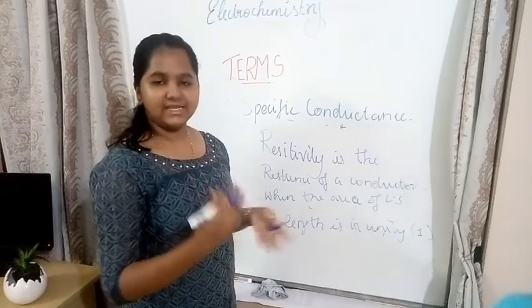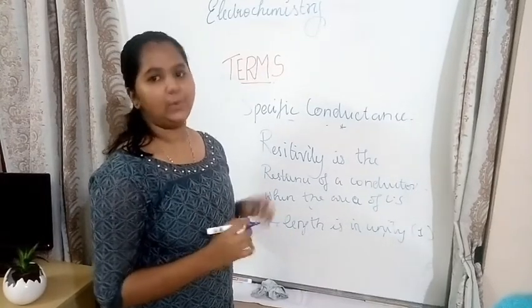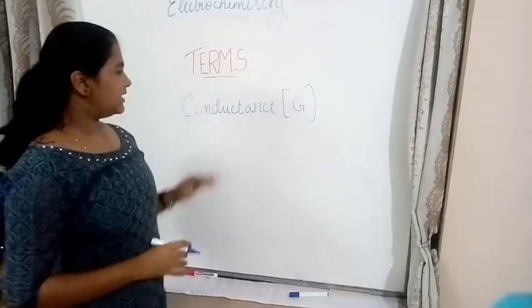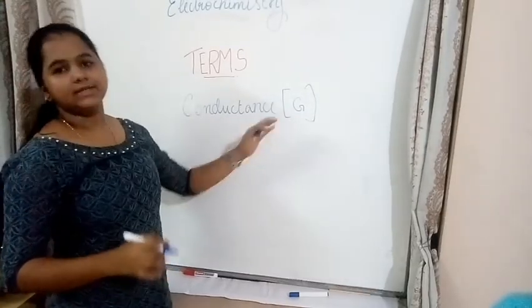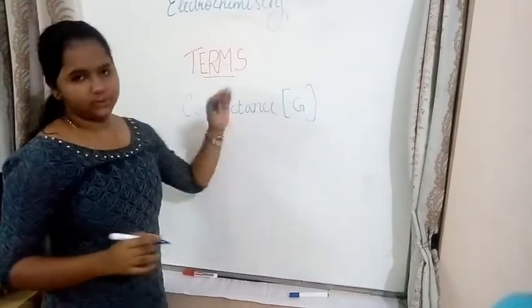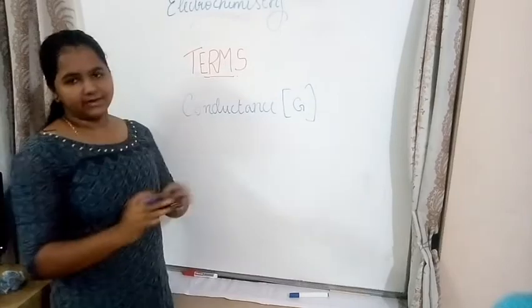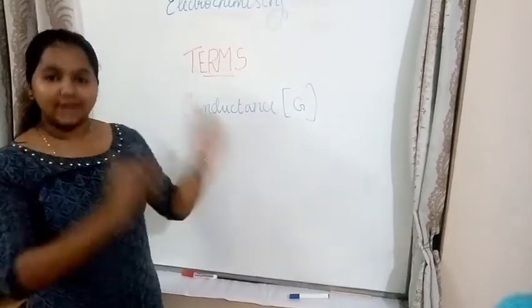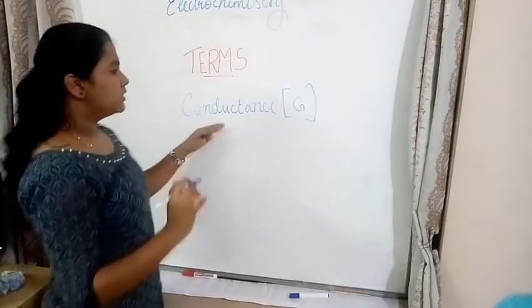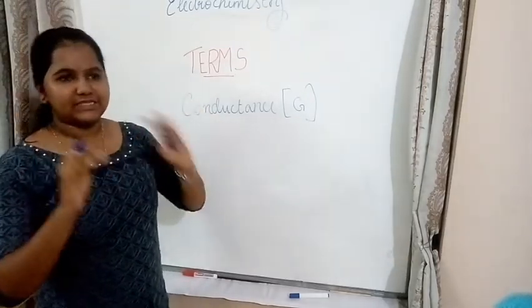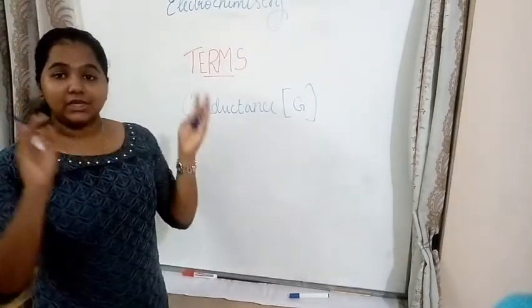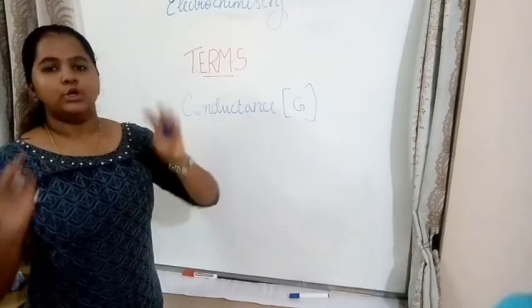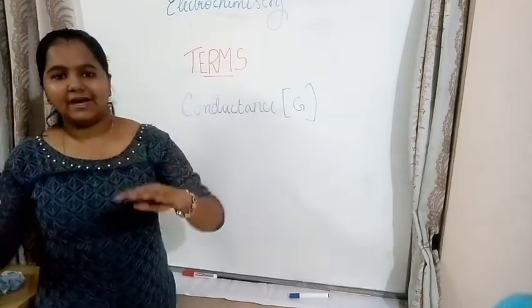Now we have another term called conductance, and we'll discuss it. Conductance is represented by the letter G. So what is conductance? Conductance is the ease with which an electron or the current flows. We know conductance is the inverse of resistance.